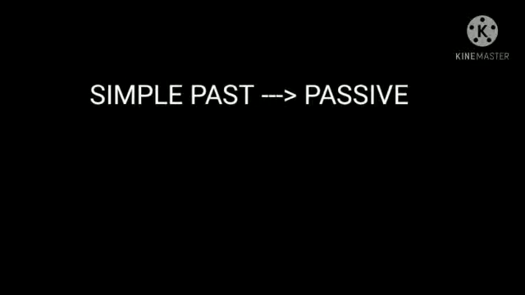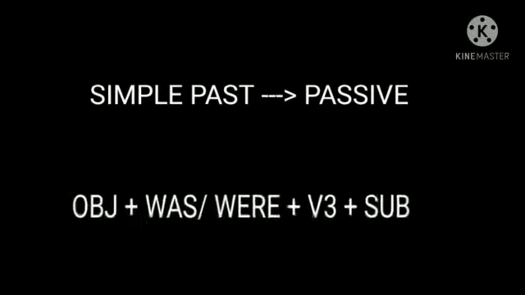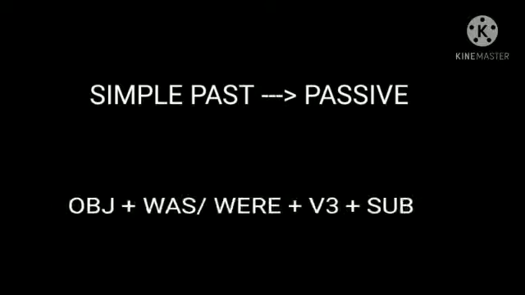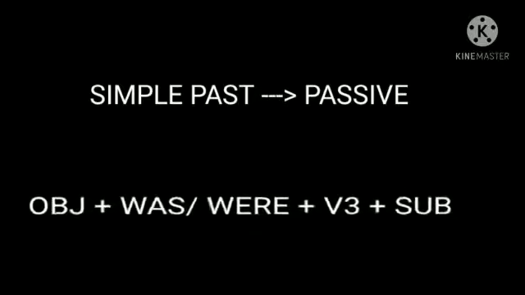And if we talk about the simple past passive, then the pattern will be object plus was or were plus V3 plus subject. Now coming to the example, that will be he wrote a novel, and the passive of this will be a novel is written by him.